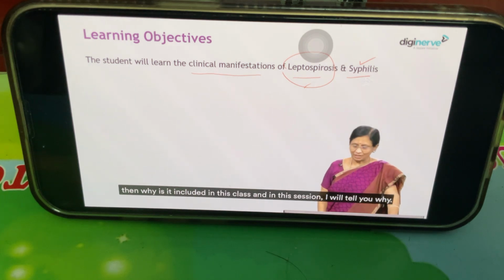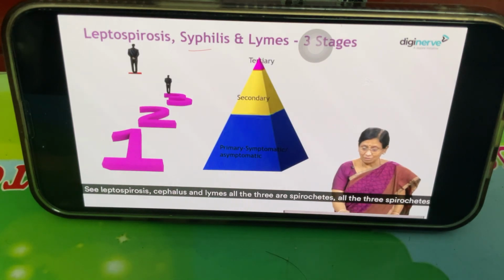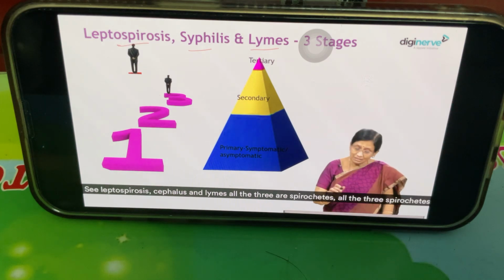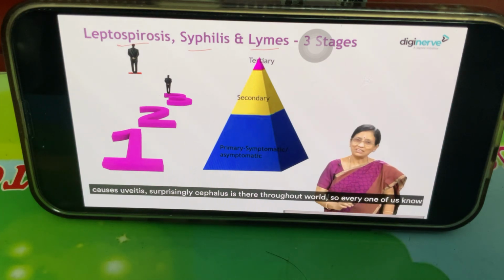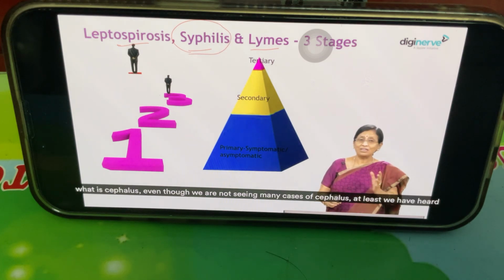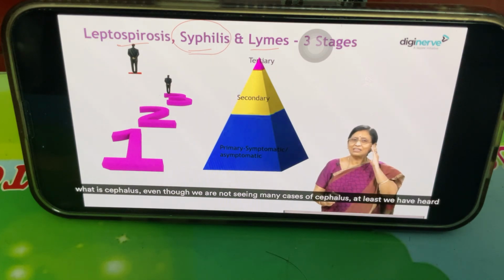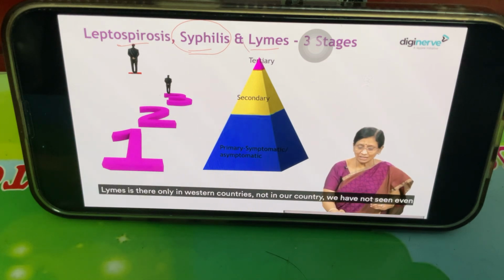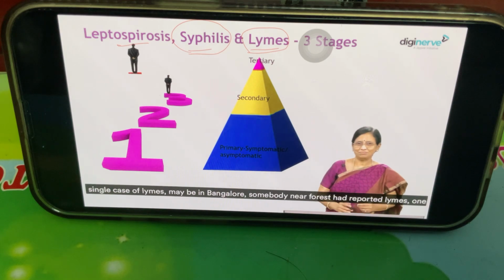I'll tell you why. See, leptospirosis, syphilis and Lyme's, all three are spirochetes. All three spirochetes cause uveitis. Surprisingly, syphilis is there throughout the world, so every one of us knows what syphilis is. Even though we are not seeing many cases of syphilis, at least we have heard of syphilis repeatedly. Lyme's is there only in Western countries, not in our country. We have not seen even a single case of Lyme's. Maybe in Bangalore, somebody near a forest had reported 1 or 2 cases of Lyme's, that's all.